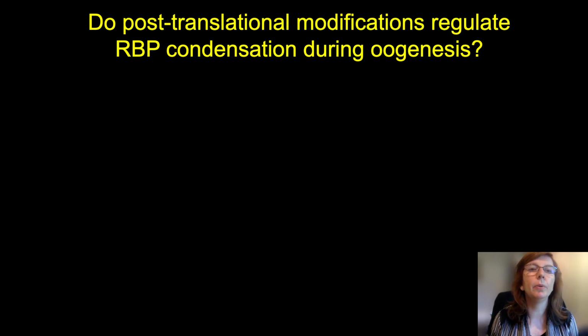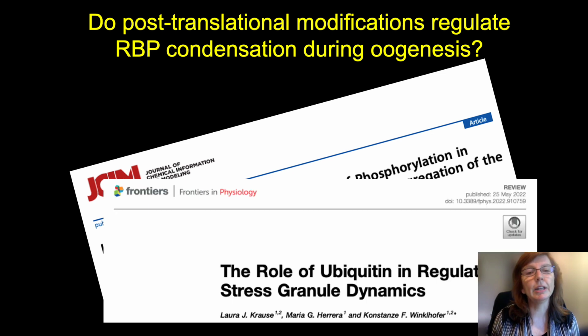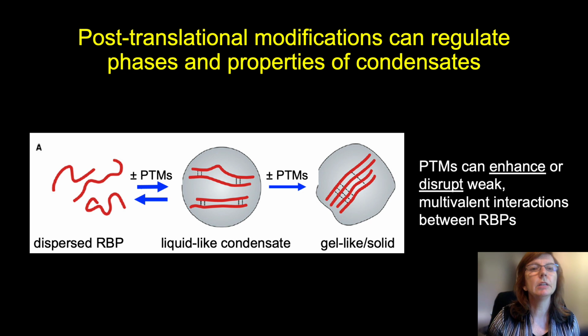So we got our first hint that post-translational modifications might be important in regulating condensation during oogenesis from many in vitro studies. So phosphorylation, ubiquitination, methylation, and many other post-translational modifications have been identified in a series of beautiful in vitro and cell culture studies. So we wonder to what extent this type of regulation might actually carry over to an in vivo context such as oogenesis. Now, how could post-translational modifications actually regulate these phases or properties of condensates?